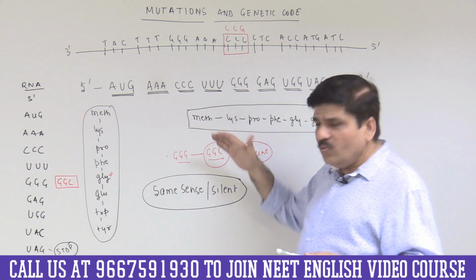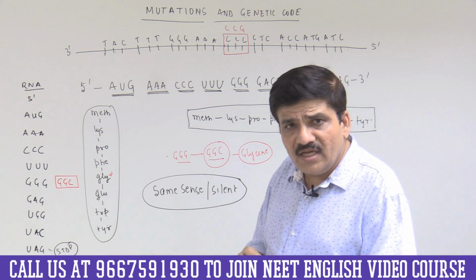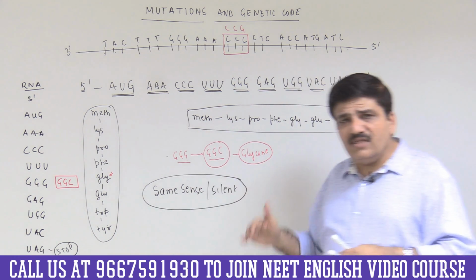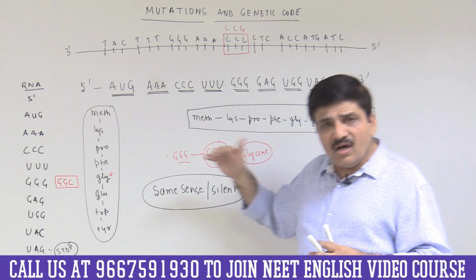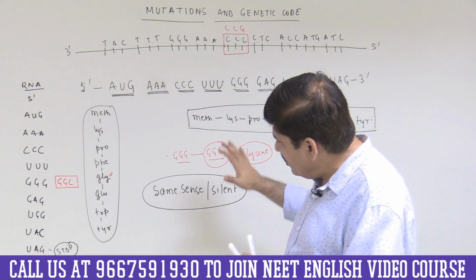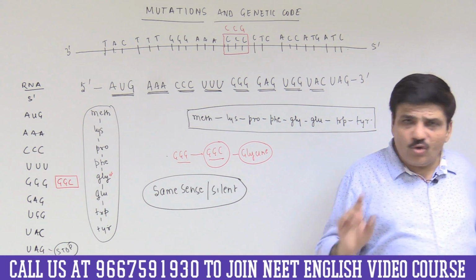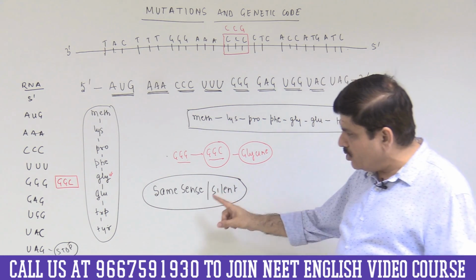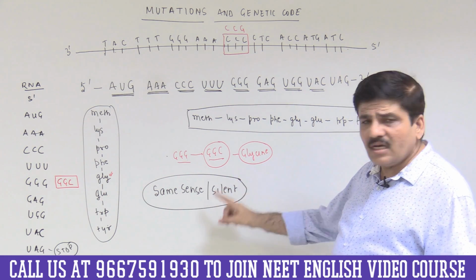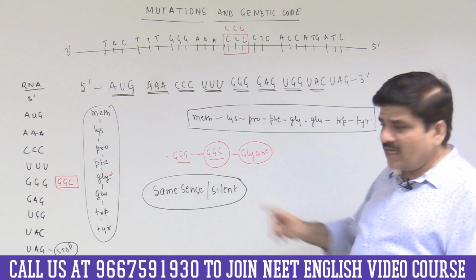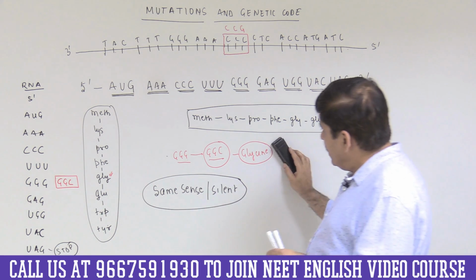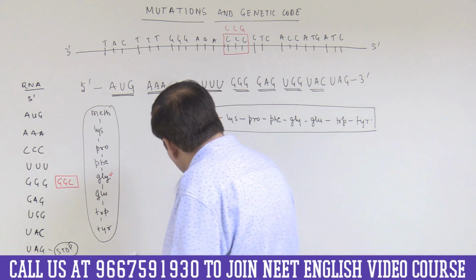And the reason would be degeneracy of the genetic code, and that degeneracy would be because of the third code being changed. I hope this thing is absolutely clear. So first and foremost, the first thing is absolutely clear to us, that what exactly is a same sense or silent mutation. So now let us look at some other examples here.